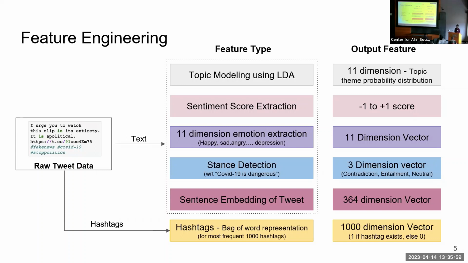So we have a statement like "COVID-19 is dangerous." How is the tweet related to this particular statement? It could be contradiction, entailment, or a neutral score. So we have all those vectors. And then we represent this text in the form of embeddings so that we can use it later. And for the hashtags, we just have a bag-of-words representation so that we can use it numerically later on. So we have all these vector features in our data.